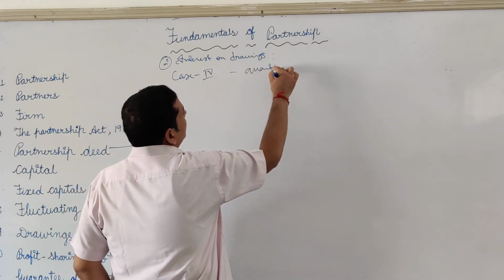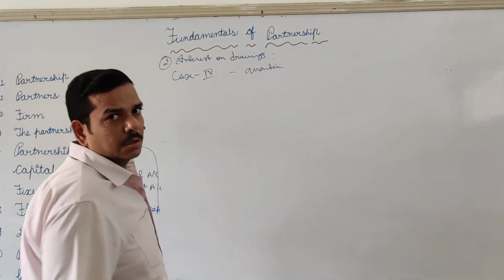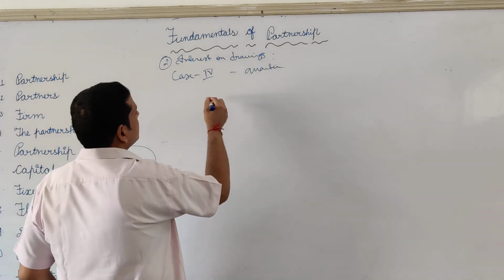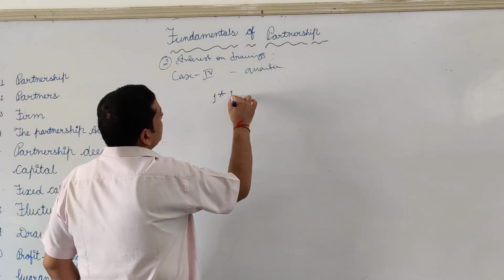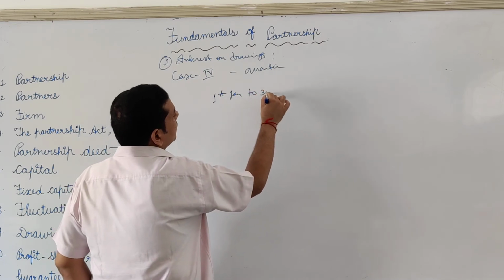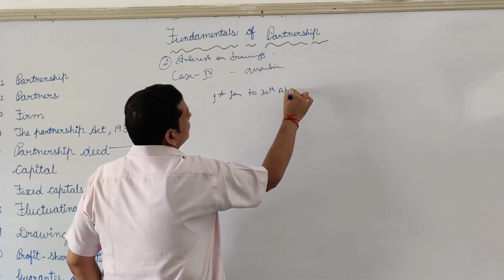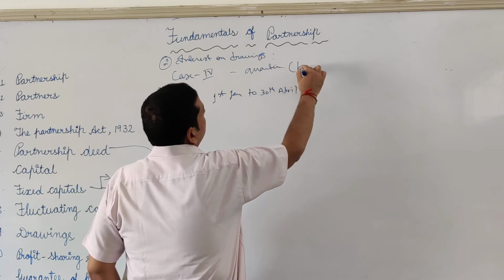Here, instead of month, we will use the word quarter. Quarter means, the first quarter is 1st January to 30th April. Beginning.